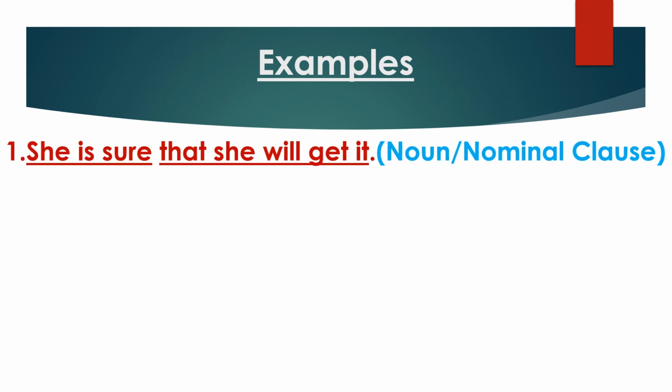Now see some examples. First example, she is sure that she will get it. Here, she is sure is the main clause and that she will get it is the subclause. So in this sentence, we find one main clause and one subclause. That's why it is a complex sentence. And remember, this sentence is an example of noun or nominal clause.